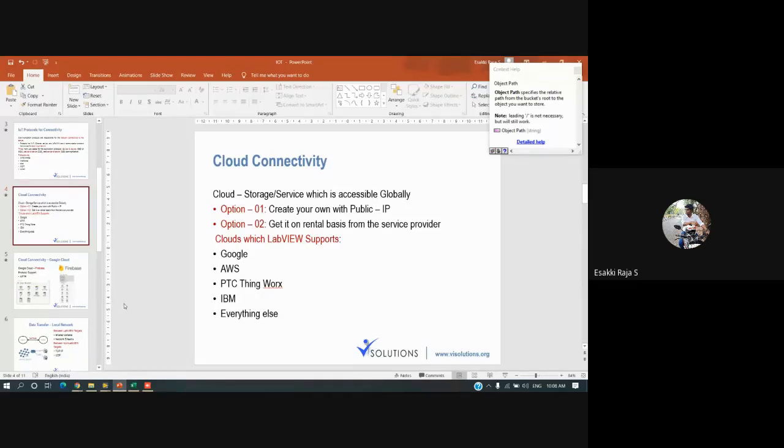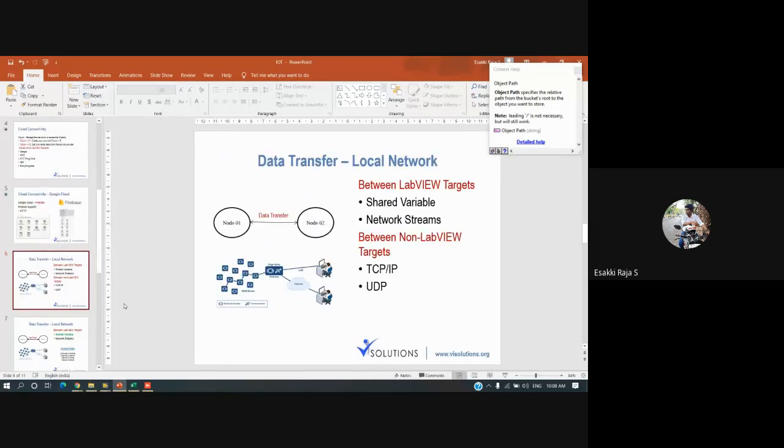Okay, so this will be called an active passive cloud, and this will be an industrial IoT, because we are going to use a cloud from some service provider and we are using it. Okay, and we have another option called local network transfer.